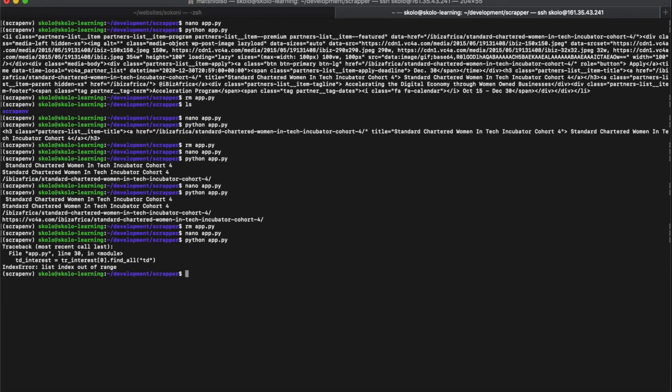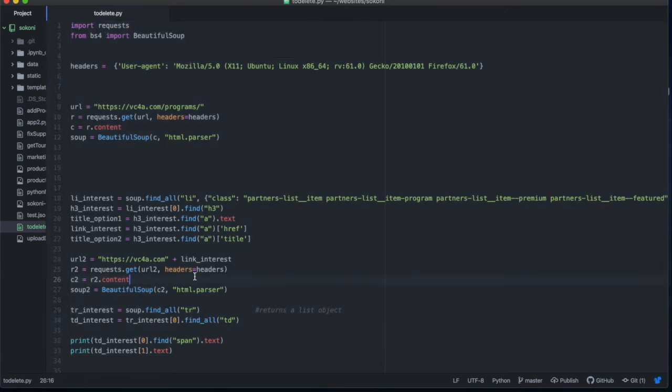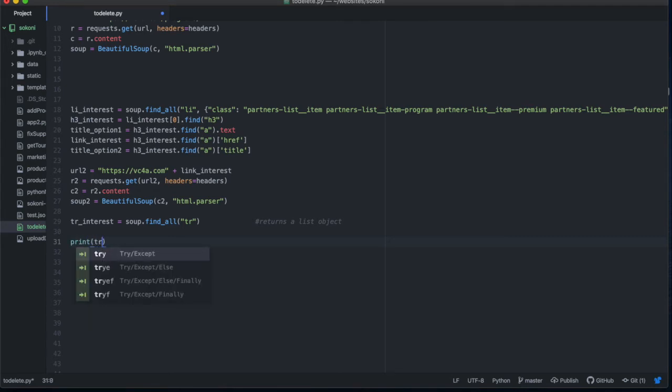Line 30, TR of interest 0, find all TD. Okay, so something is not quite right here. So find all TD here, we cannot... Okay, so let's remove all of this. All right, let's print this. Okay, TR of interest. All right, so let's do that.